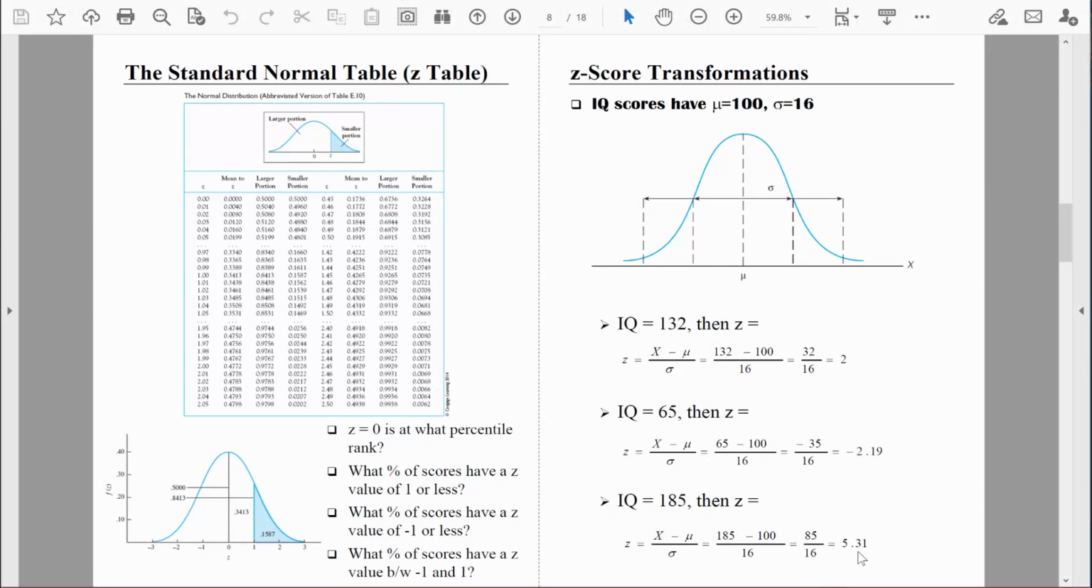All right, so now we should be pretty good at taking raw scores and transforming them into z-scores. There's one more thing I want to cover in this video. If we are going to understand z-scores inside and out, forward and backward, we should understand how to transform z-scores back to raw scores. Let's do that next.